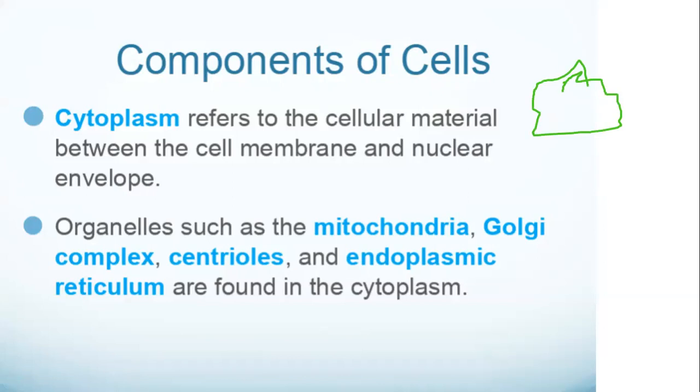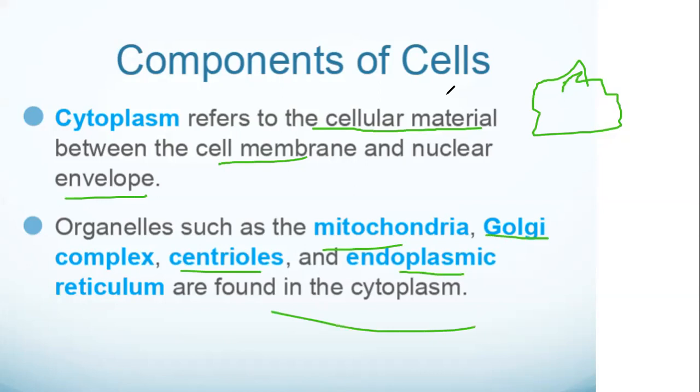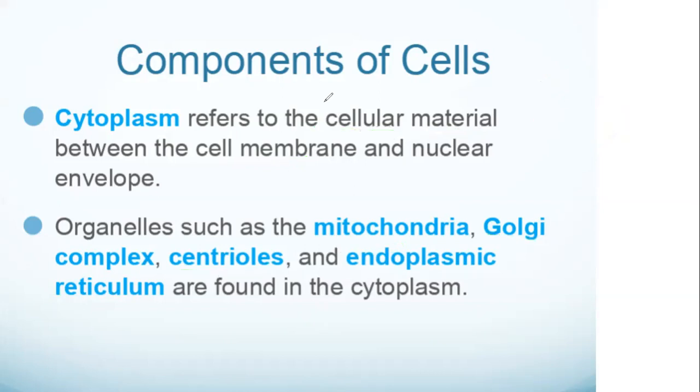It refers to the cellular material between the cell membrane and nuclear envelope. Nuclear envelope is the outermost covering of the nucleus. So organelles such as mitochondria, Golgi bodies, centrioles, endoplasmic reticulum are all found inside the cytoplasm.